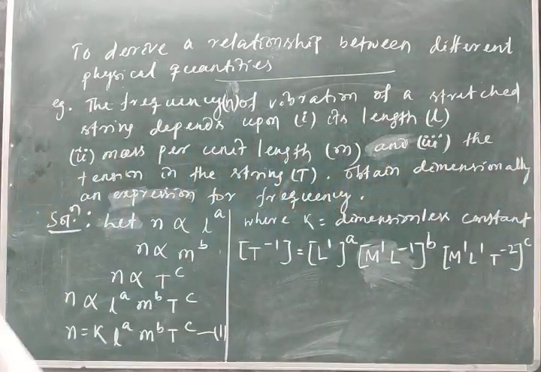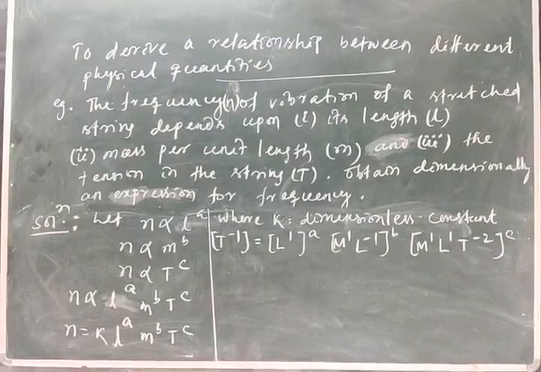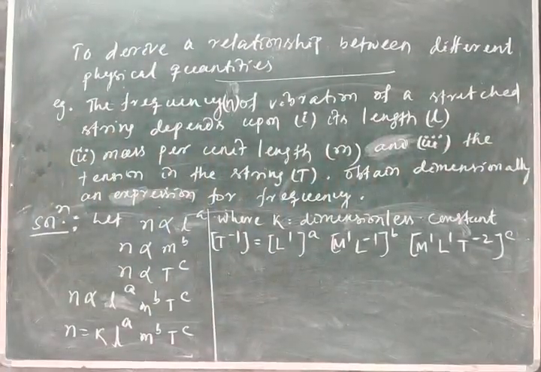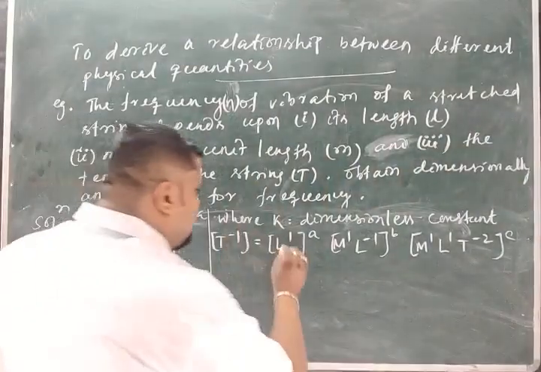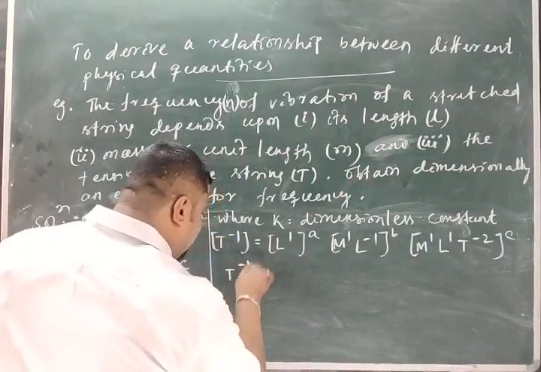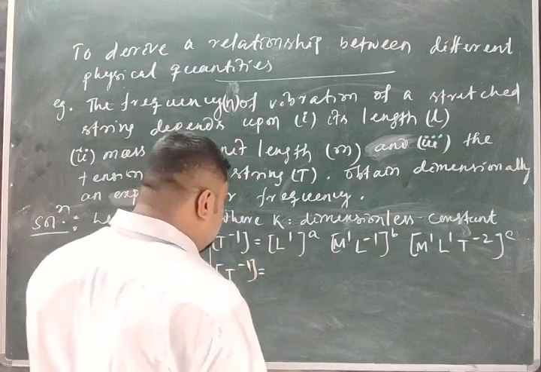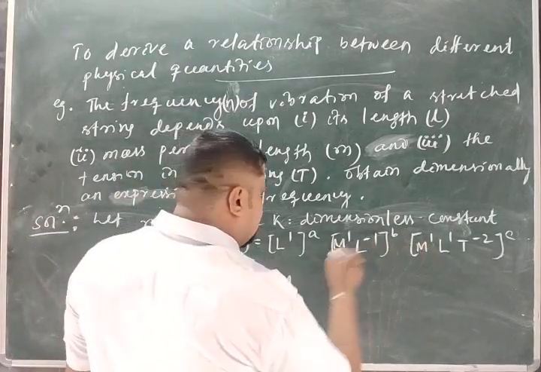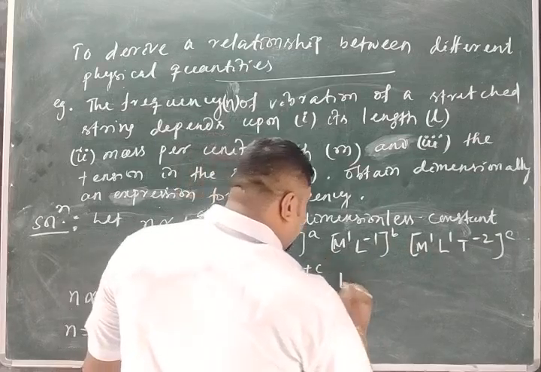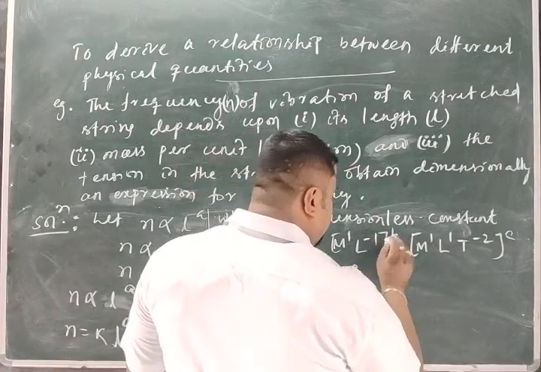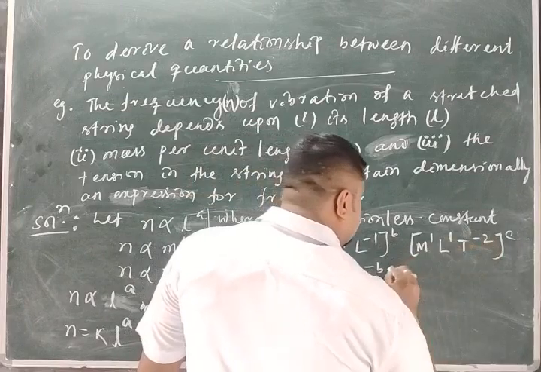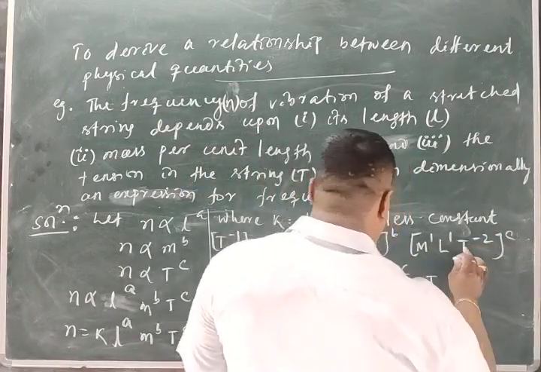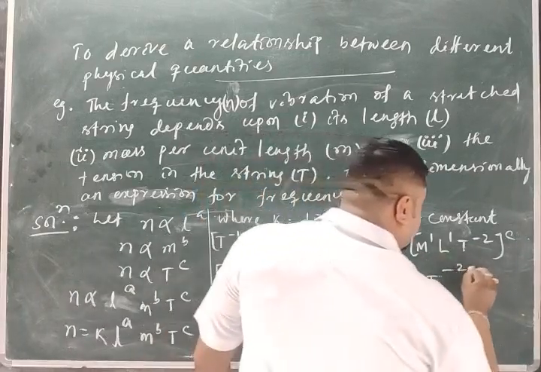Next part is what? Now make the powers of mass, length and time. On the RHS, the LHS is obviously T minus 1. Then M to the power b plus c, L to the power a minus b plus c, then T to the power, there is no T term, minus 2c.